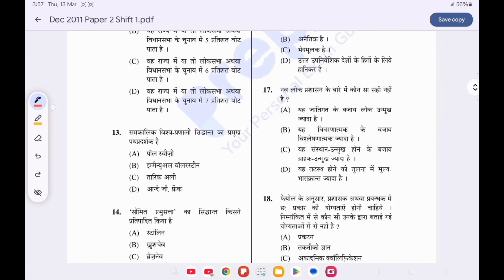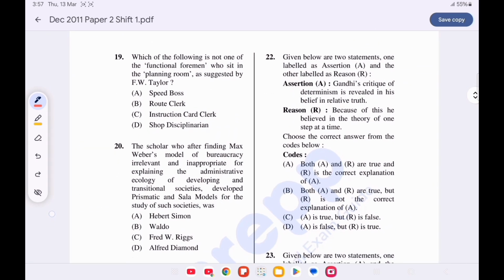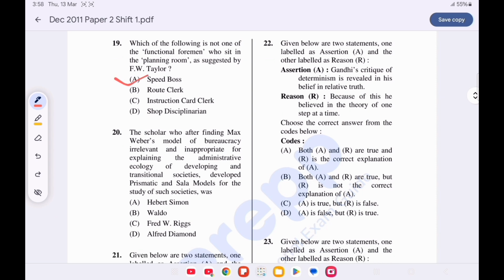Now move on to next question. Question number 19. Which of the following is not one of the functional foremen who sit in the planning room as suggested by F.W. Taylor? Option A is correct, Speed Boss. Question number 20. The scholar who, after finding Max Weber's model of bureaucracy irrelevant and inappropriate for explaining the administrative ecology of developing and transitional society, developed prismatic and sala model for the study of such societies was... Option C is correct, Riggs.